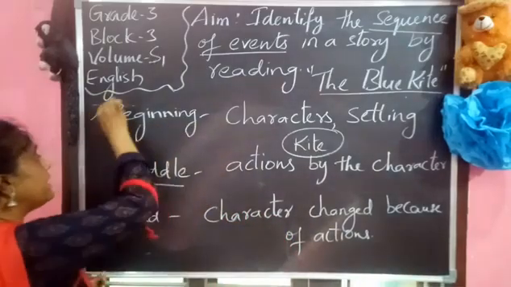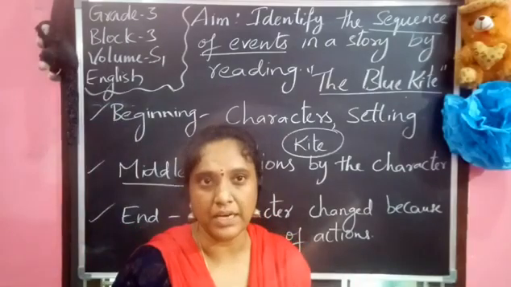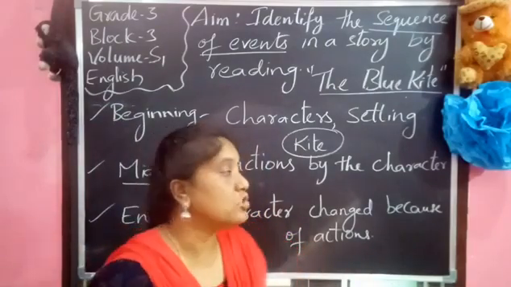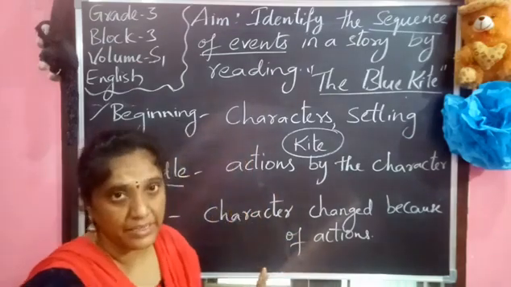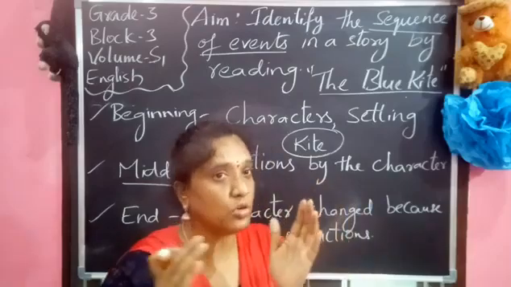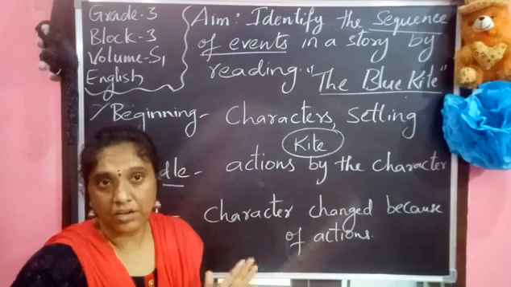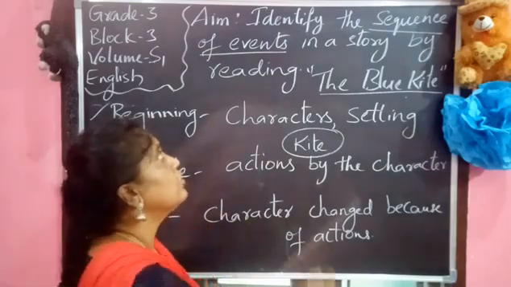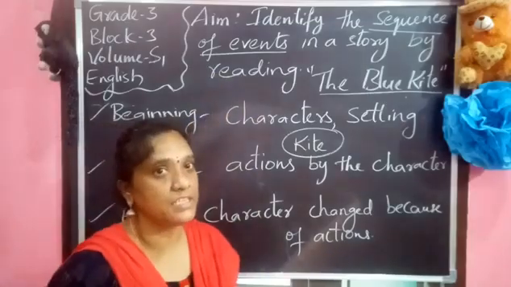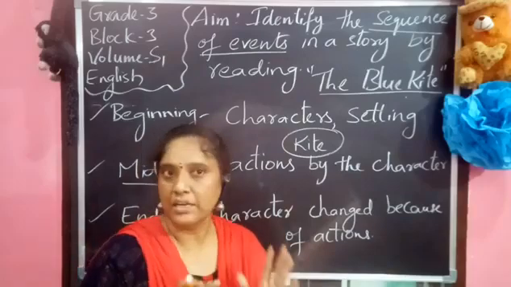So, based on this beginning, middle and ending of the story, only the important points we take from that and we try to write the summaries of a story. Now, children, based on all these, what is important in your story, try to use those sentences, and what is not really important, we can leave. Okay, so now we are going to identify the sequence of the events in the story. So try to remember your story once again by reading your textbook.